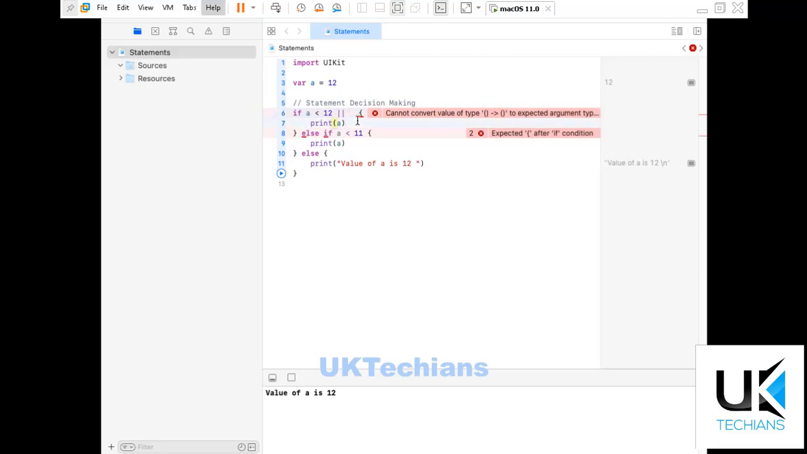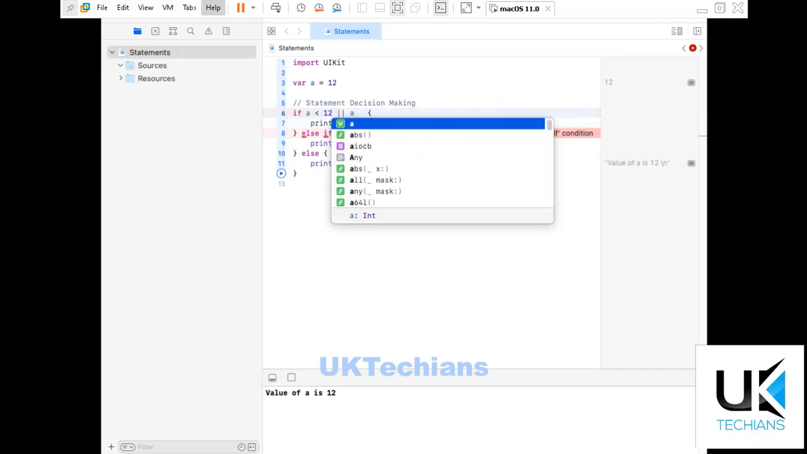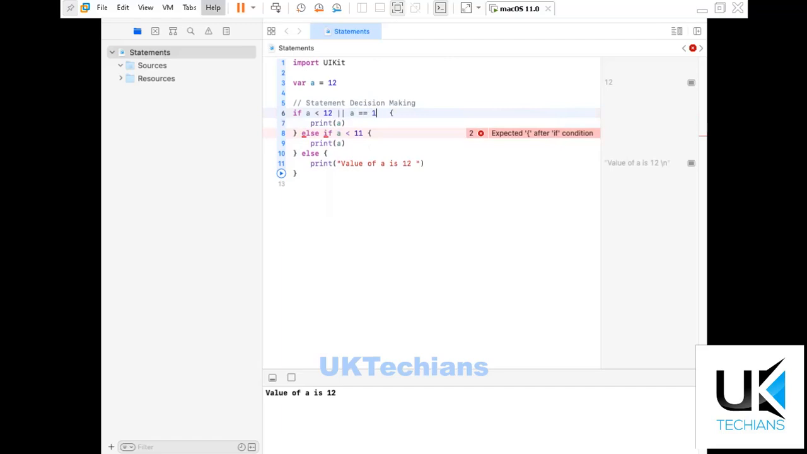So what we will do here, we will type a is equal to 12, then print this value. So what we have done, we have just typed here a is less than 12 or a is equal to 12, then print this a. So let's run and see what it will return. It returned 12, right?